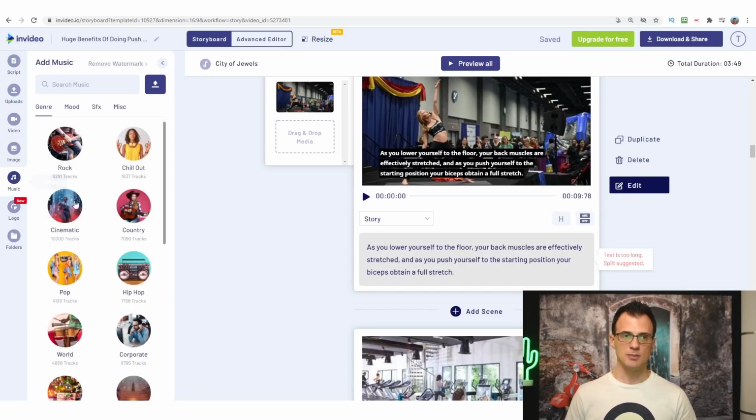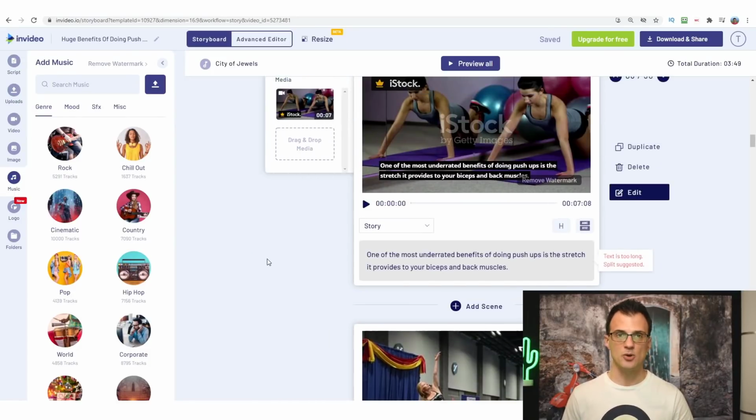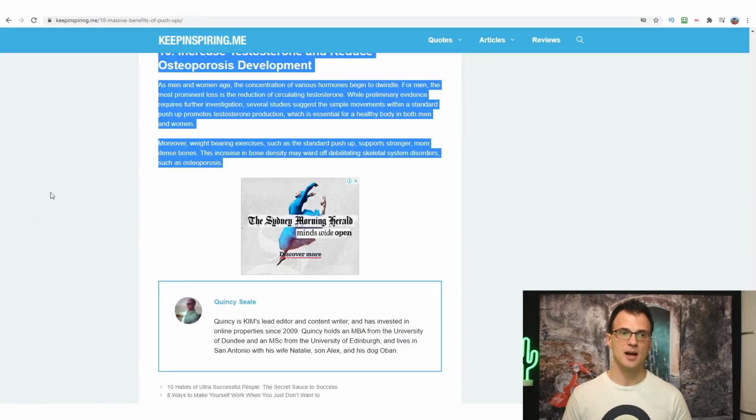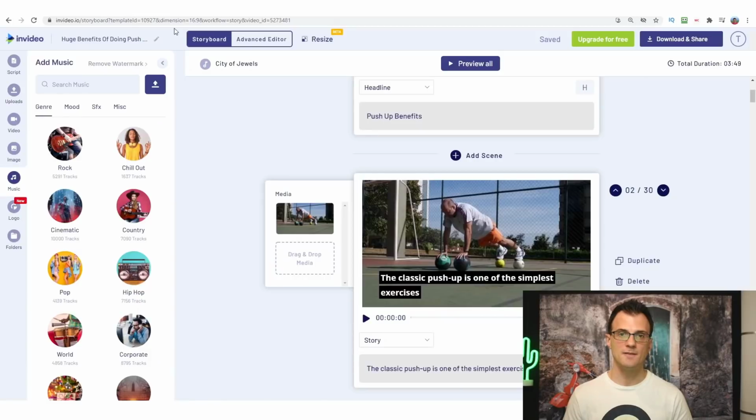Then you can also look at the music. So if you want to change the music that this video uses, or if you want no music, you can change that through InVideo as well. And just like that, quite simply and easily, you have created your YouTube video. You've basically taken an article, this article here, and you have turned this article into a video.